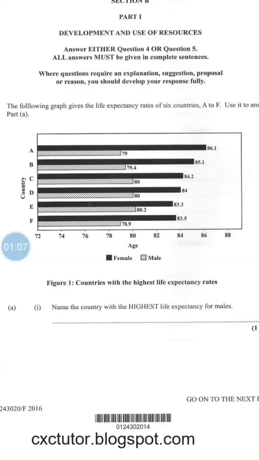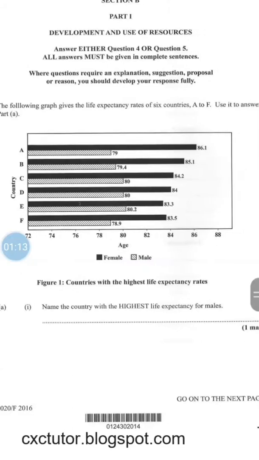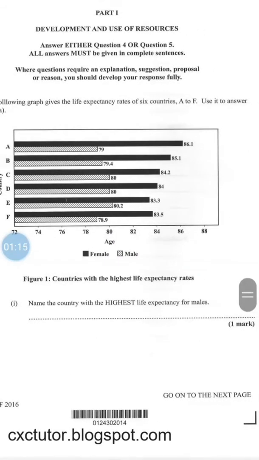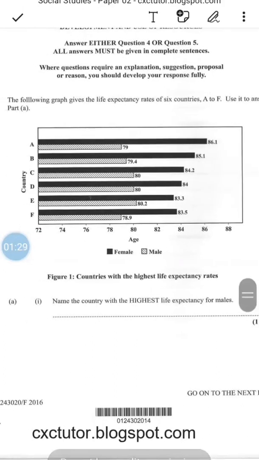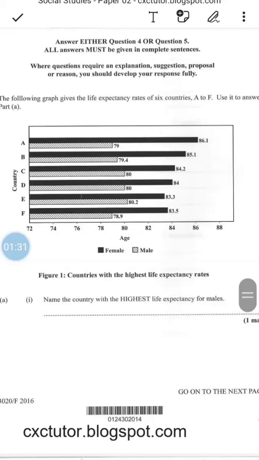Question A says, name the country with the highest life expectancy for males. And this is just 1 mark. Easy question. The country with the highest life expectancy for males is country E. Country E with a life expectancy rate of 80.2.